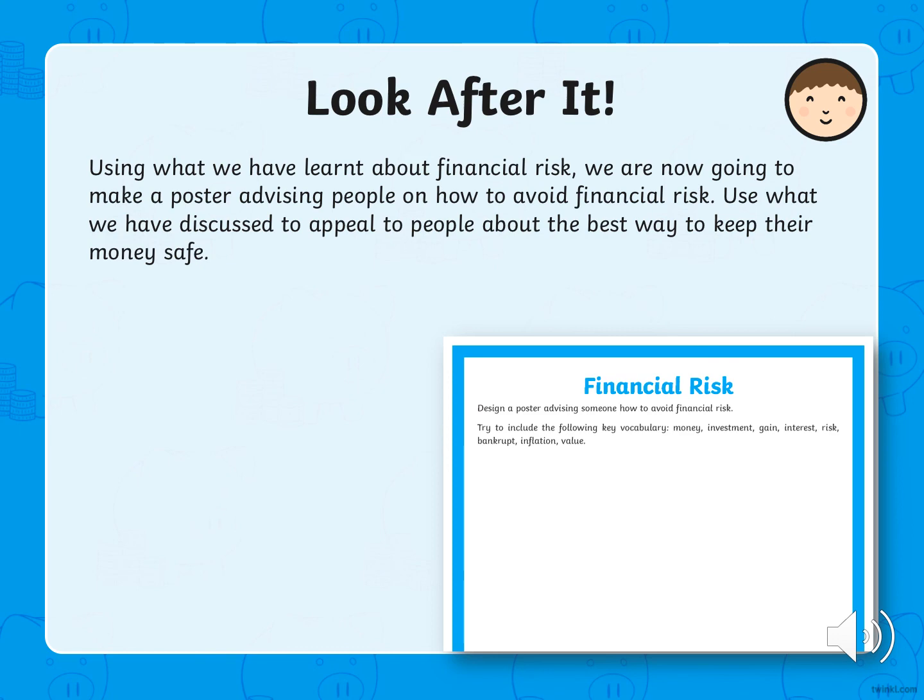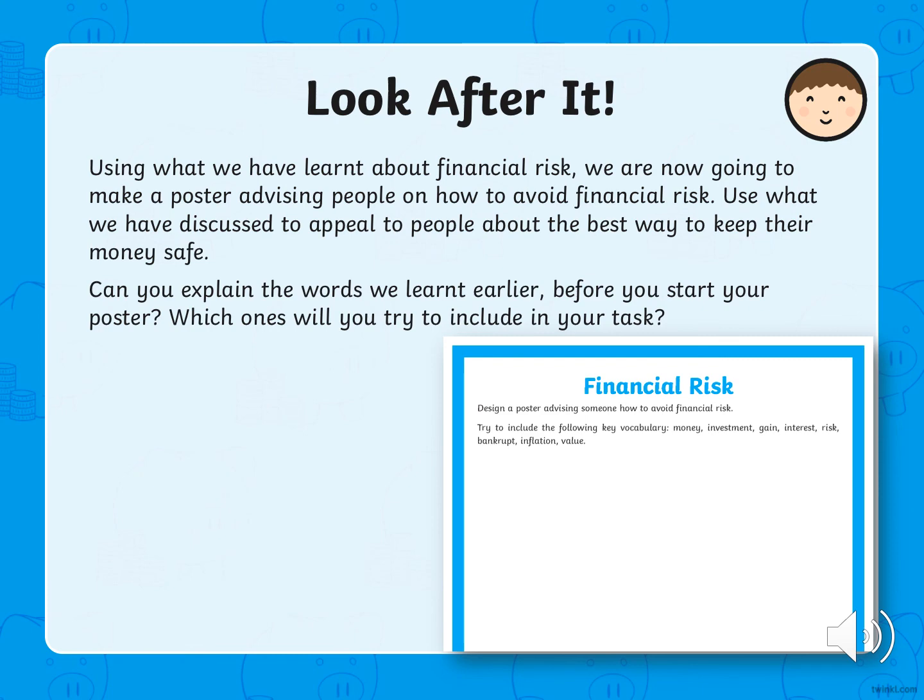Okay, our second task today. Using what we have learned about financial risk, we are now going to make a poster advising people on how to avoid financial risk. Use what we have discussed to appeal to people about the best way to keep their money safe. Can you explain the words we learned earlier before you start your poster? Which ones will you try to include in your task? We had money, investment, gain, interest, risk, scam, inflation, value, steal.